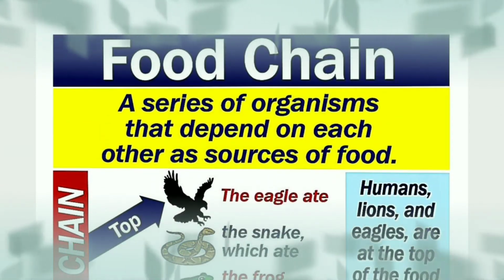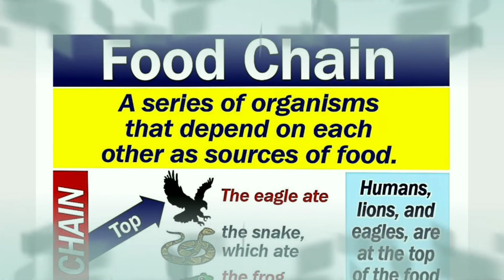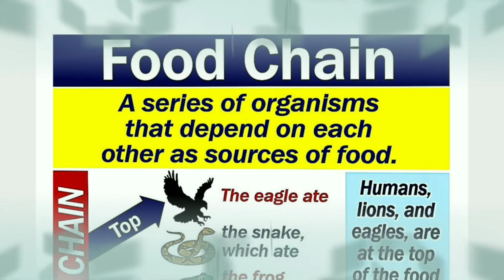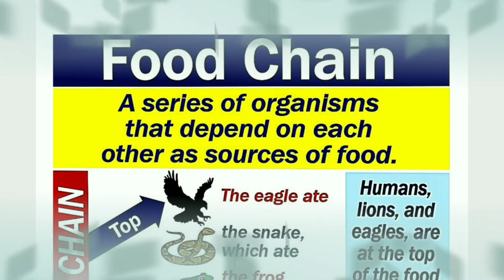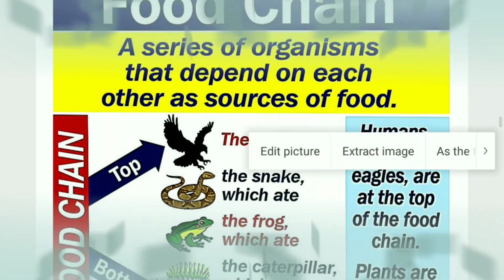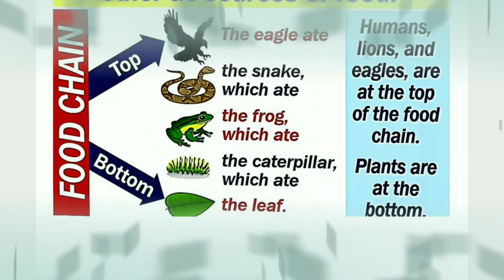Next important topic is your food chain. What is a food chain? It is a series of organisms that depend on each other as a source of food. So you can say that one sequence is followed from the lower organism to the higher organism. We will see one image.